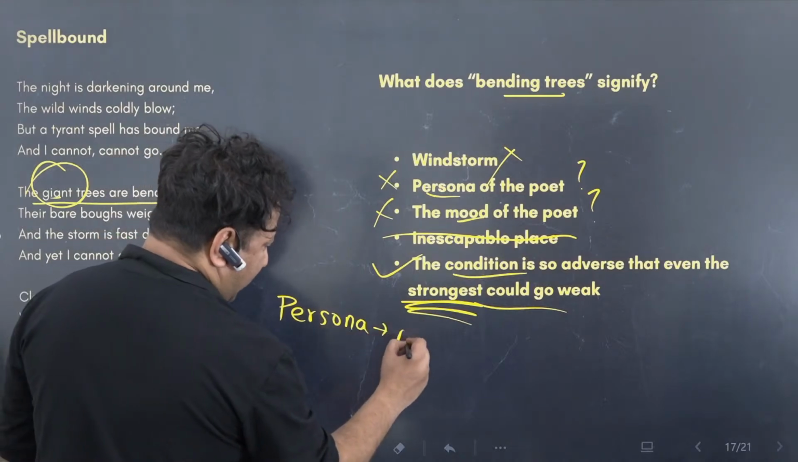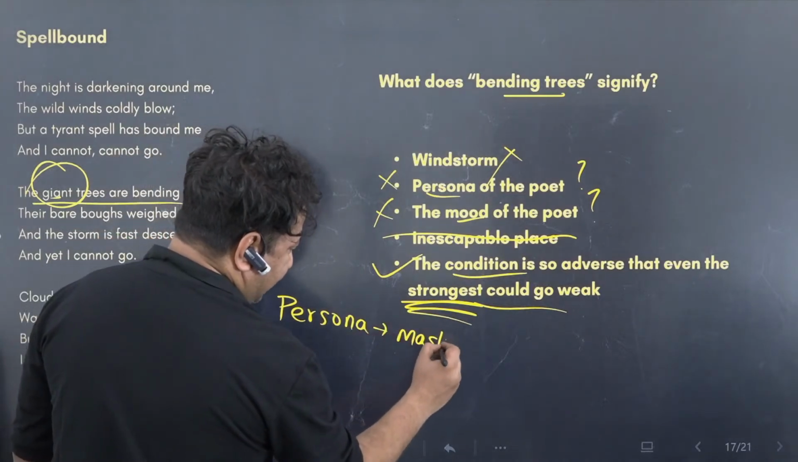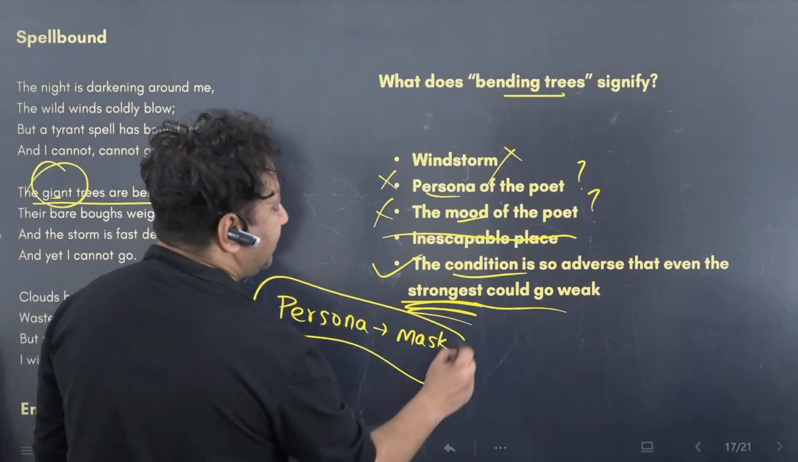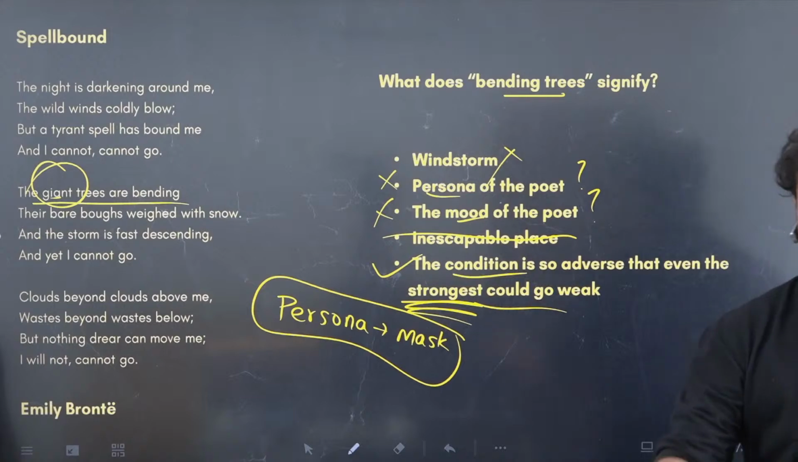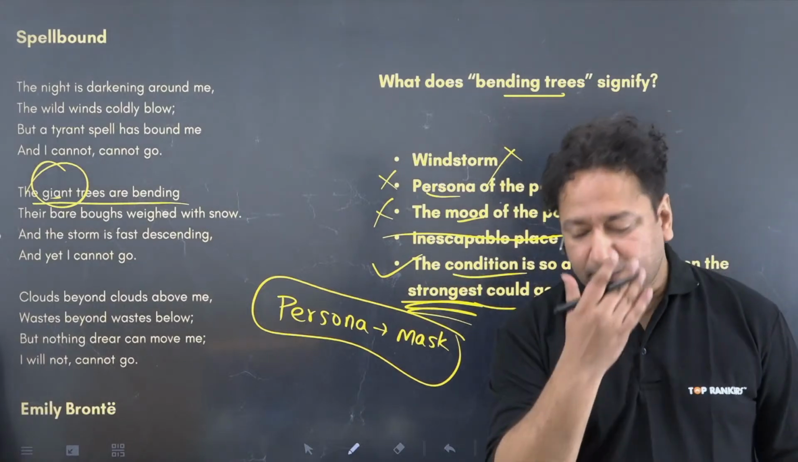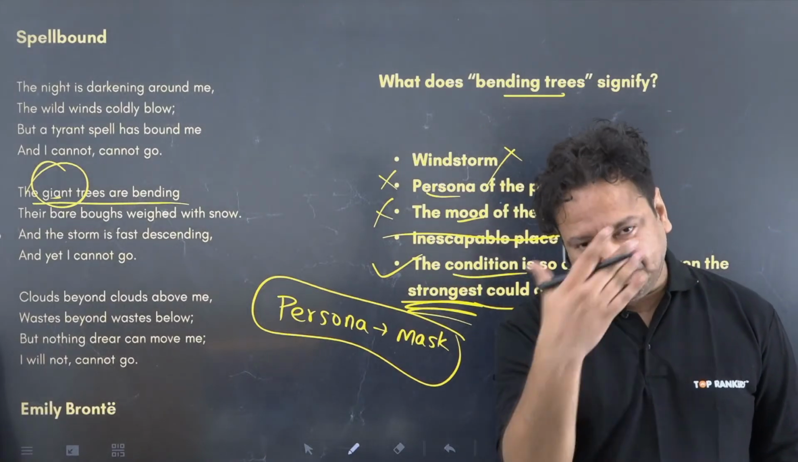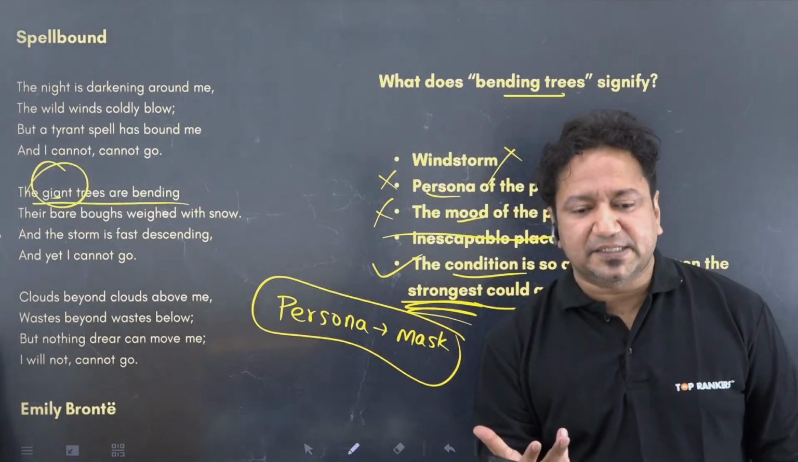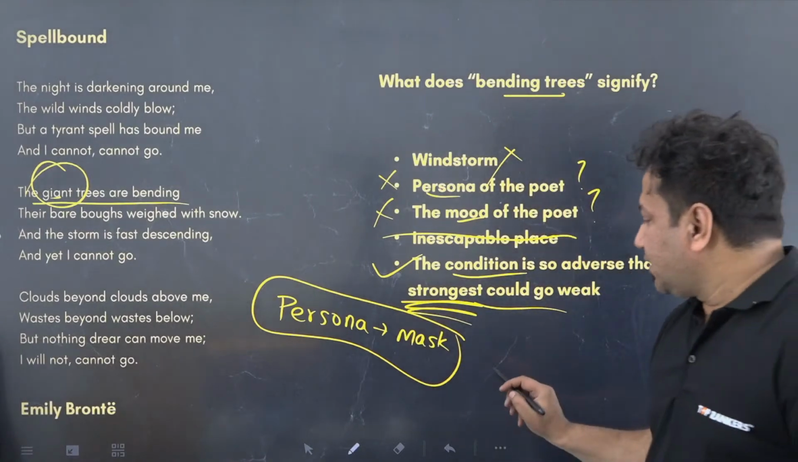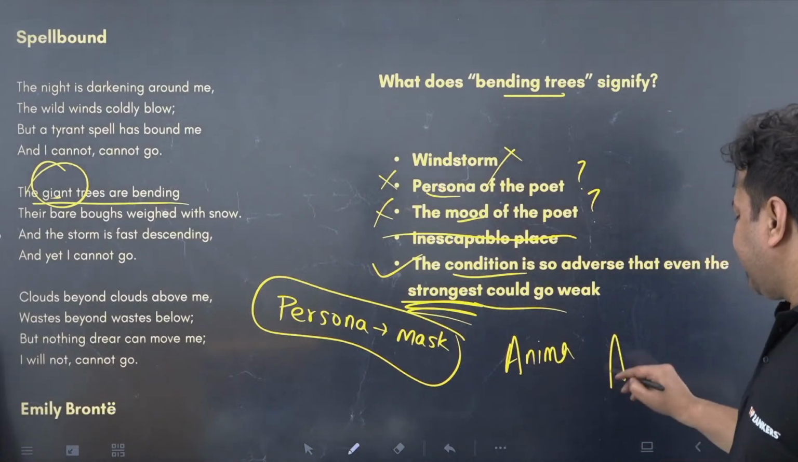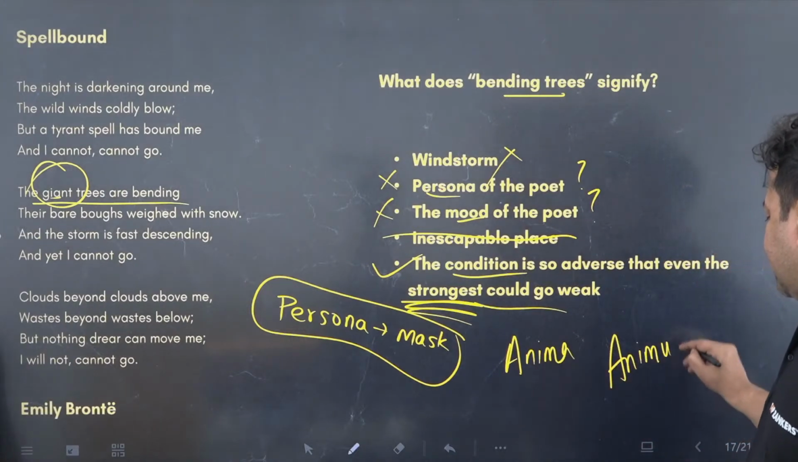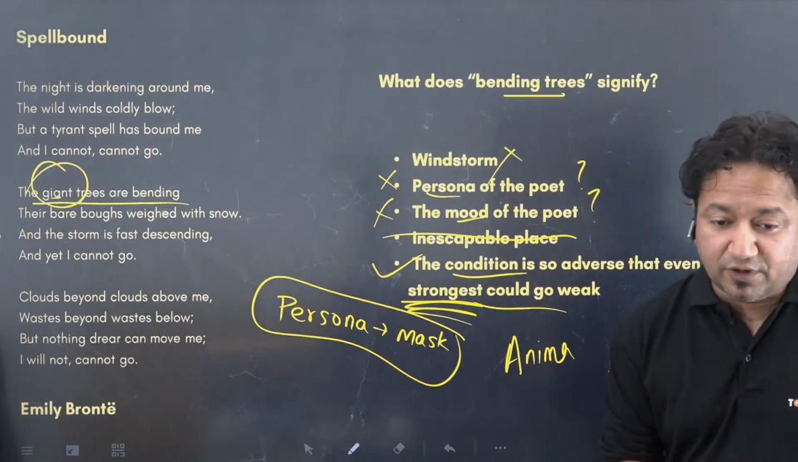Persona is a mask that we humans wear in front of the world. That is persona. Okay. So in psychology, there are four different aspects of a personality. One is called persona, the other is called anima, then we have animus. Then there is one more word which I have forgotten.